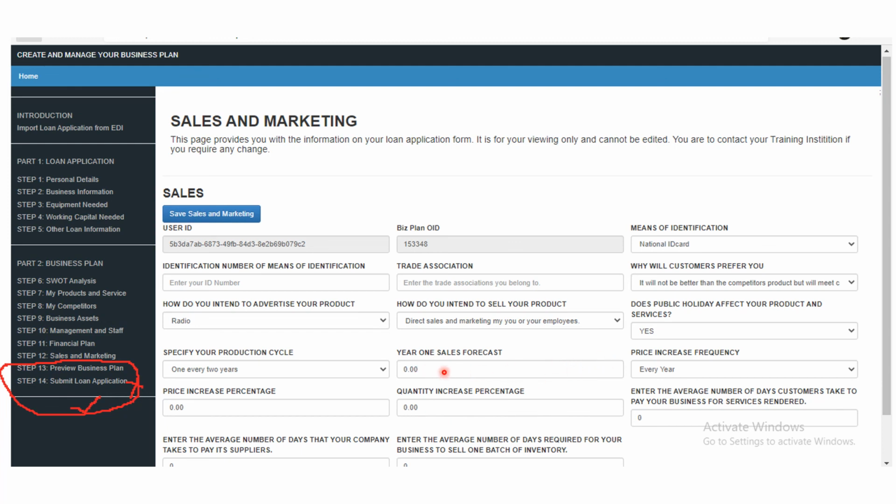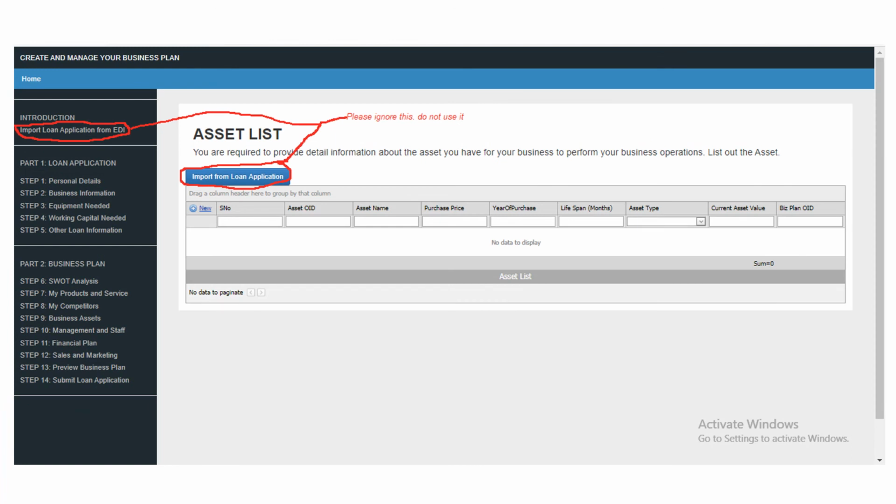Say, year one sales focus. What do you intend? How much are you going to sell within year one sales focus? So these are the things you need to fill in. And after you fill it in, working with the document given to you, I'm sure you will be good to go.